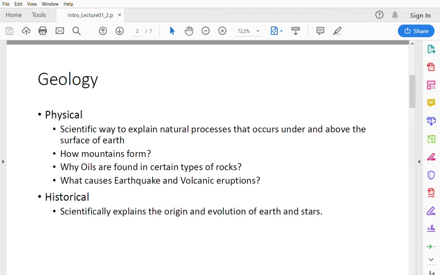So historical geology scientifically explains the origin and evolution of Earth and stars. So it talks about the major events that occurred at different points in the timeline. Physical geology tries to explain how something happened.